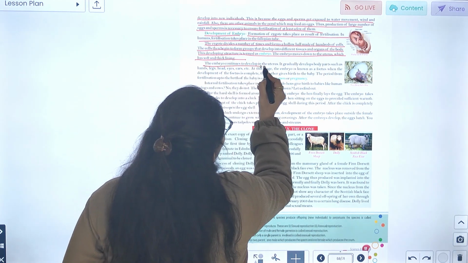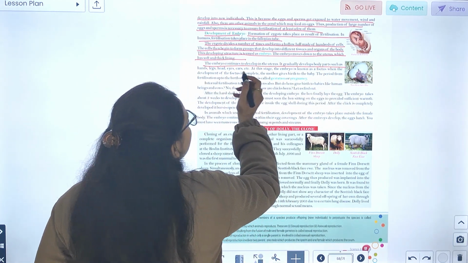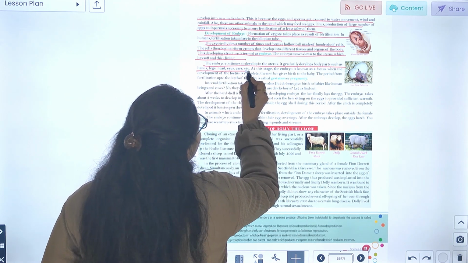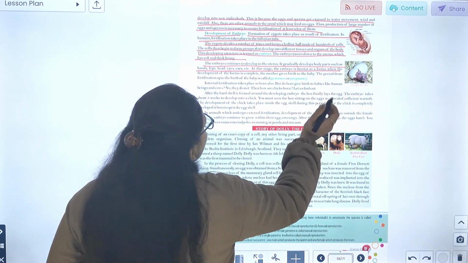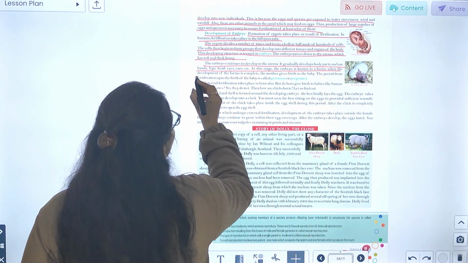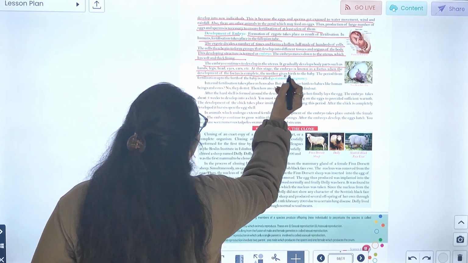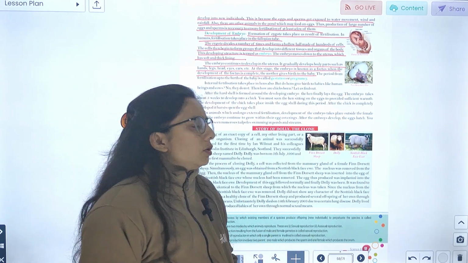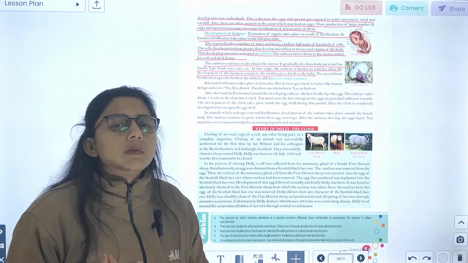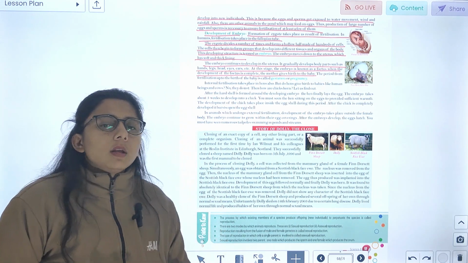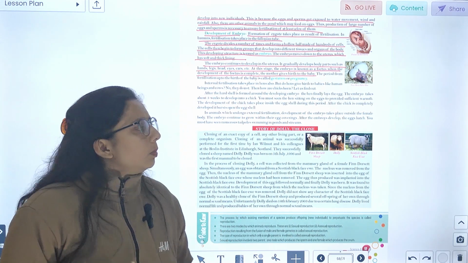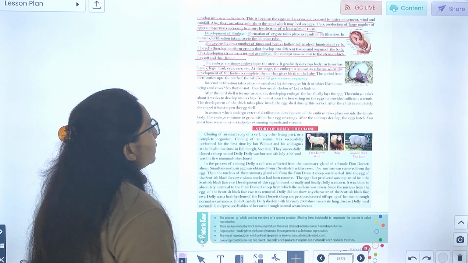The embryo continues to develop in the uterus. It gradually develops body parts such as hands, legs, eyes. At this stage, embryo is known as fetus. When the development of the fetus is complete, the mother gives birth to the baby. जो development होती है, eyes, nose, ear वगैरह develop होते हैं, तो हम fetus कहते हैं. फिर जब वो completely develop हो जाता है, तो mother क्या करती है, birth देती है.